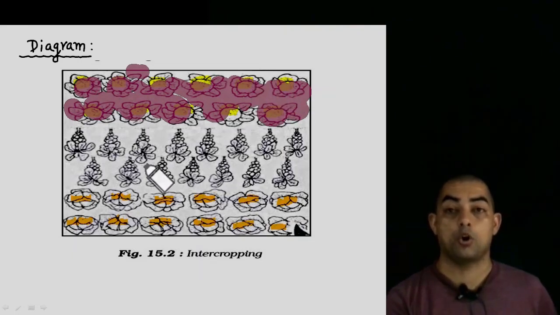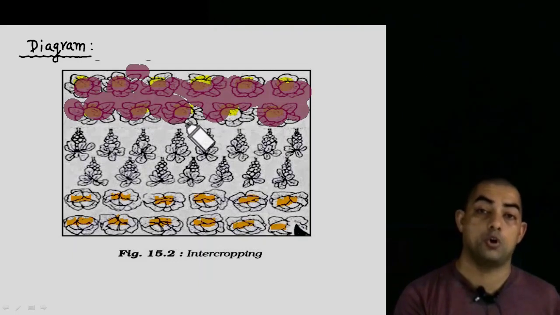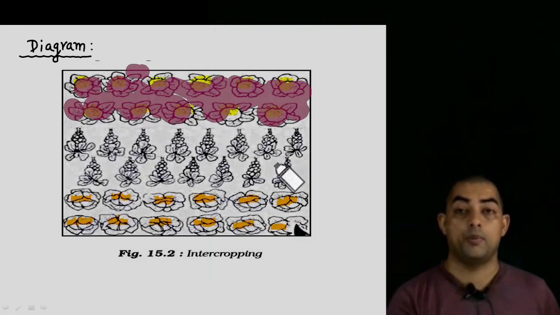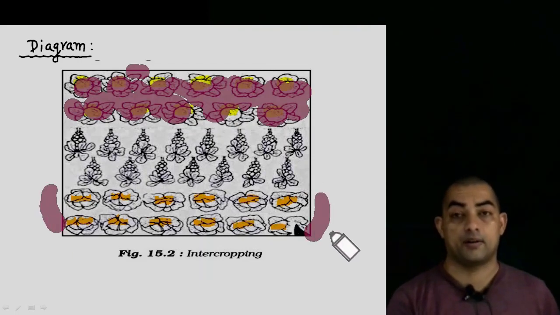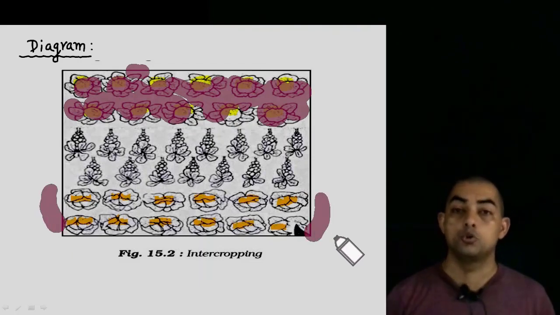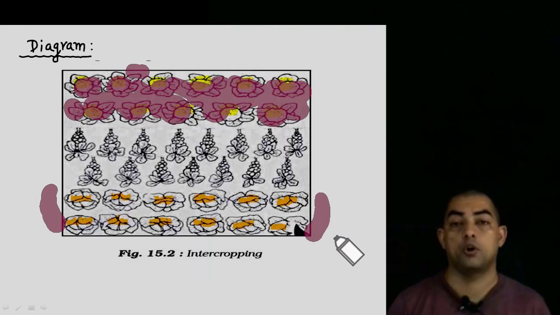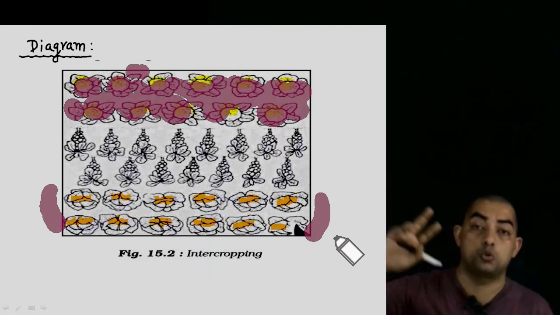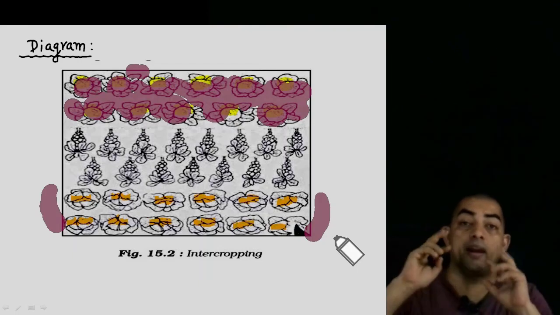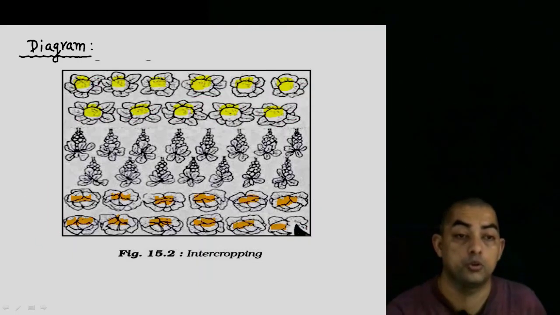Next, there is some other crop which is resistant to that kind of bacteria or pest or insect. And now because there is a barrier in between, these cauliflowers over here will not get affected. So such a pattern is used to prevent the damage of the crops by pests and insects. And also one more thing, as I told you, they choose two crops in such a way that they don't fight for the nutrient requirements. So this is one very good method which is called intercropping.